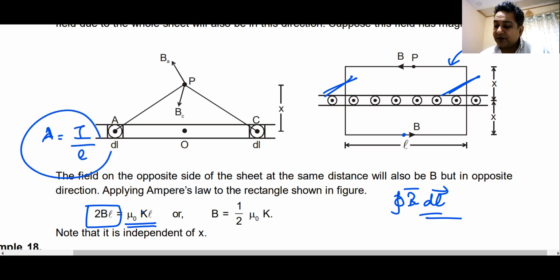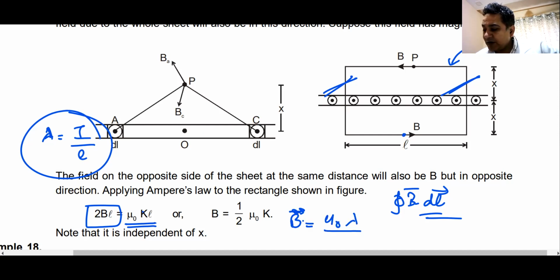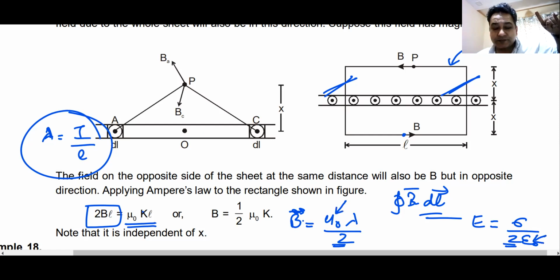Do you remember the meaning of lambda, current per unit length? Yes, sir. So the answer becomes magnetic field is mu naught lambda by 2. What was electric field? Sigma by 2 epsilon naught. See, 2, 2. Epsilon naught in the denominator, mu naught in the numerator.